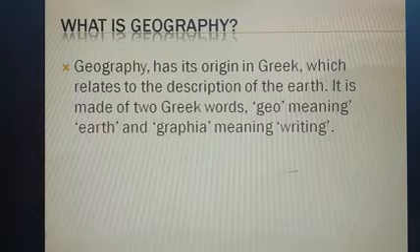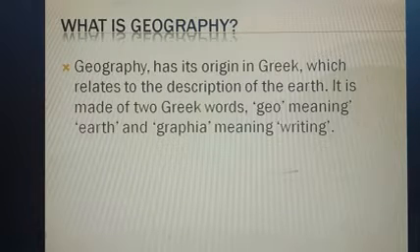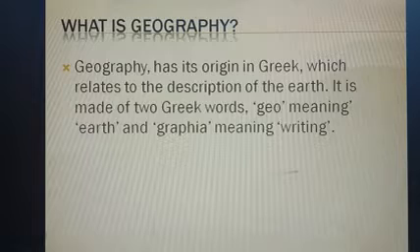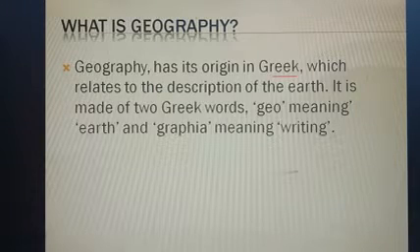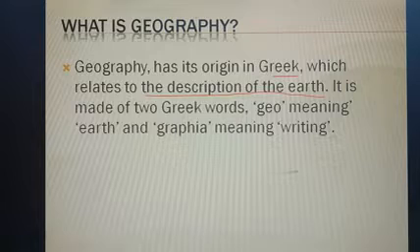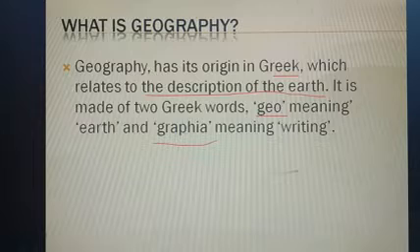We are going to start from one question. What is geography? Let's see the answer. Geography has its origin in Greek. That means it is a Greek word which relates to the description of the earth. So geography is the word description of the earth. It is made up of two Greek words, geo meaning earth and graphia meaning writing.